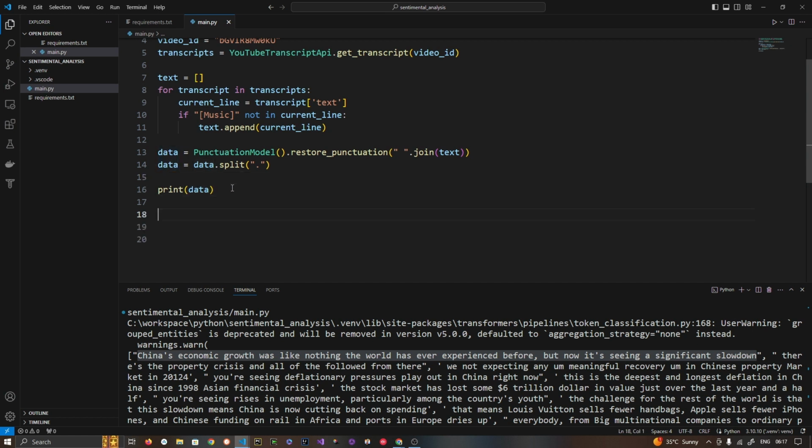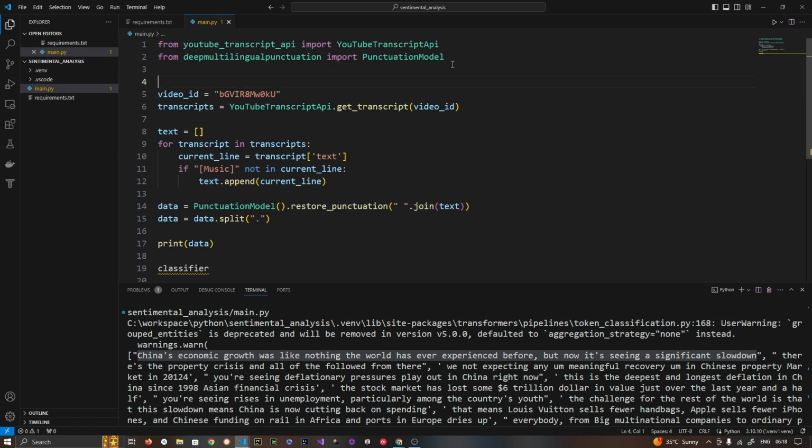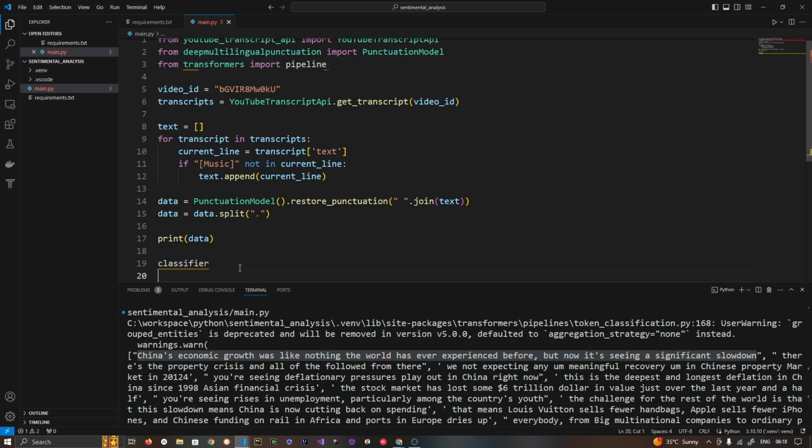Hugging Face classifiers are also capable of analyzing this as is, but I thought we could improve on it. So let's now go to transformers, from transformers import pipeline, and let's create the pipeline.